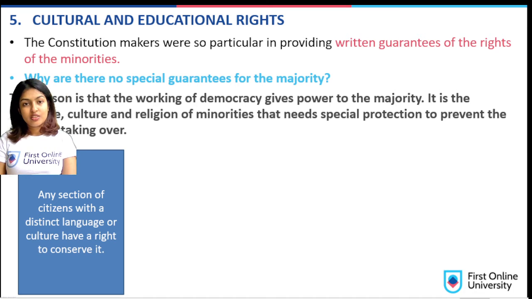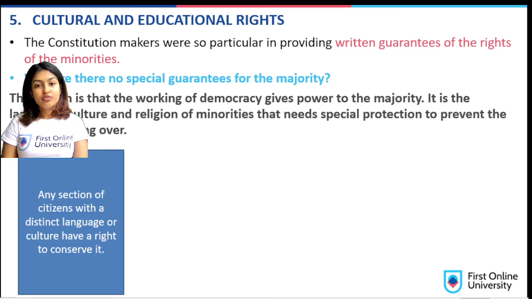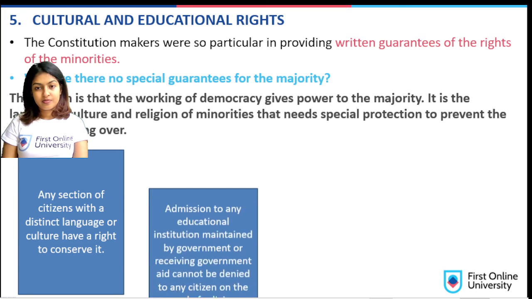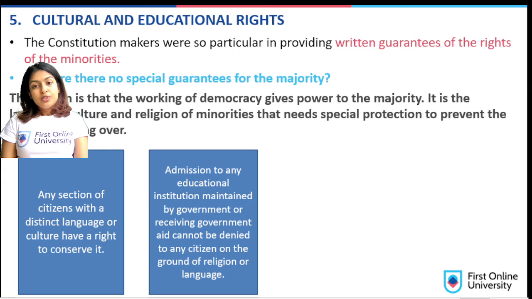Any section of citizens with a distinct language or culture has a right to conserve it. Admissions to any educational institutions maintained by the government or receiving government aid cannot be denied to any citizen on the ground of religion or language.